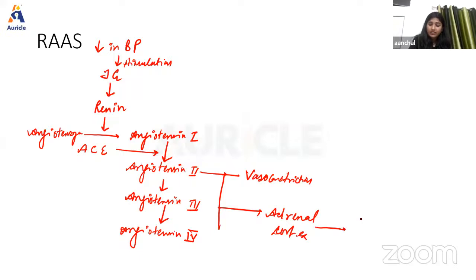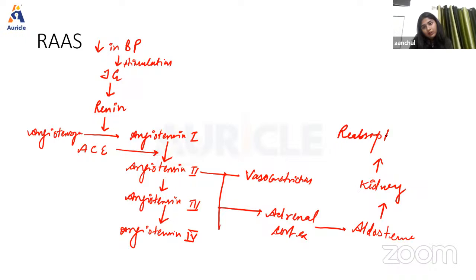We know that the adrenal gland has two parts, the adrenal cortex and the medulla. So angiotensin 2, 3 and 4 will stimulate the adrenal cortex, which will secrete a very important hormone, aldosterone. Aldosterone will stimulate the kidney to cause more reabsorption of water and sodium. If there is more reabsorption of water and sodium, ultimately there will be an increase in ECF, right? That was the motto of this whole system. If there is an increase in ECF, there will be an increase in blood volume.